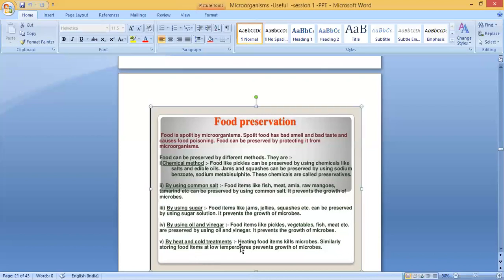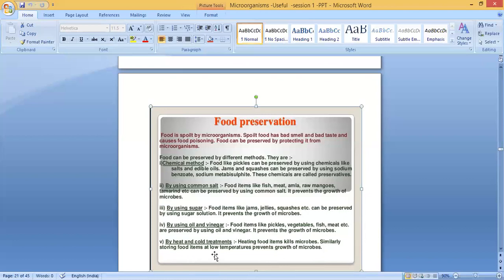By heat and cold treatments: heating food items kills microbes. There is a reason we boil water. When you boil water, what is happening? It kills all the microbes. Even whenever we make any dish, your mother will boil it nicely. What is the reason? Heating food items kills microbes.